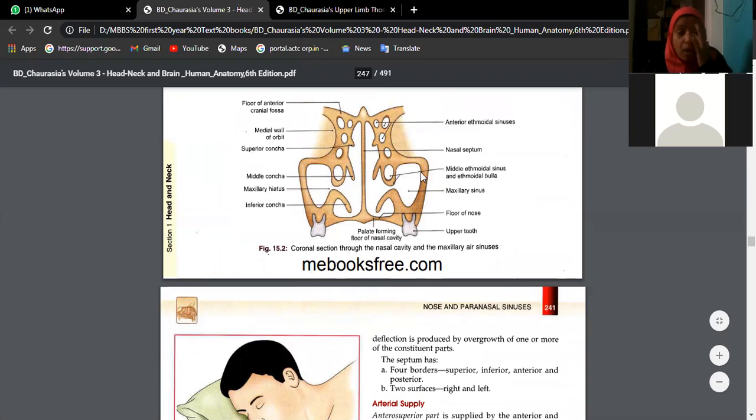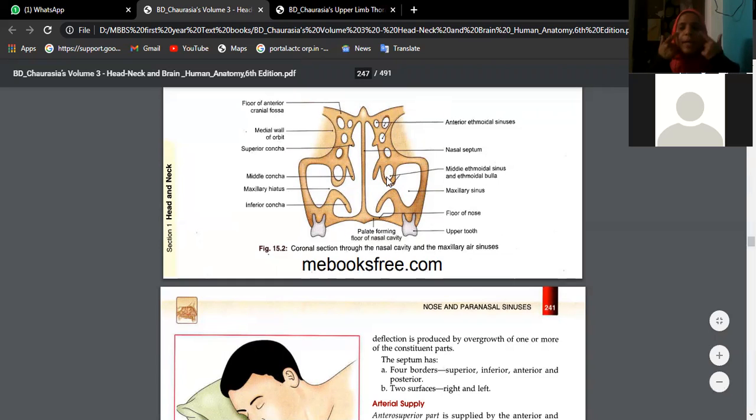So towards the medial aspect, the medial wall of the orbit, you are finding so many empty spaces. That means we have anterior, middle and posterior ethmoidal air sinuses. So this one is anterior. Here you can see middle ethmoidal air sinus. As we go behind, you will also have posterior ethmoidal air sinus.